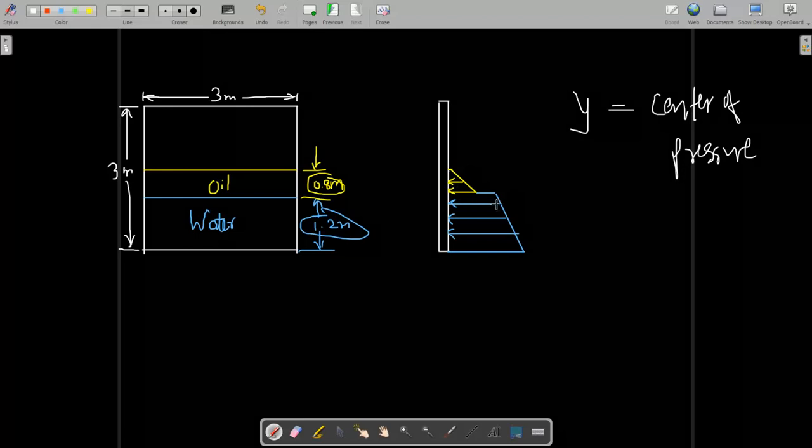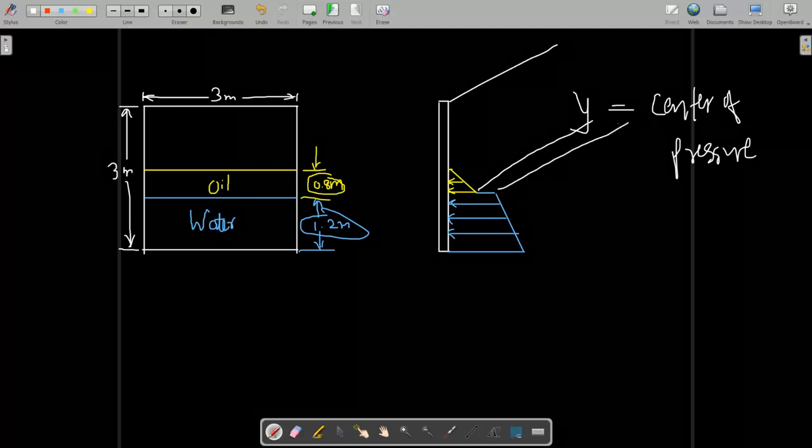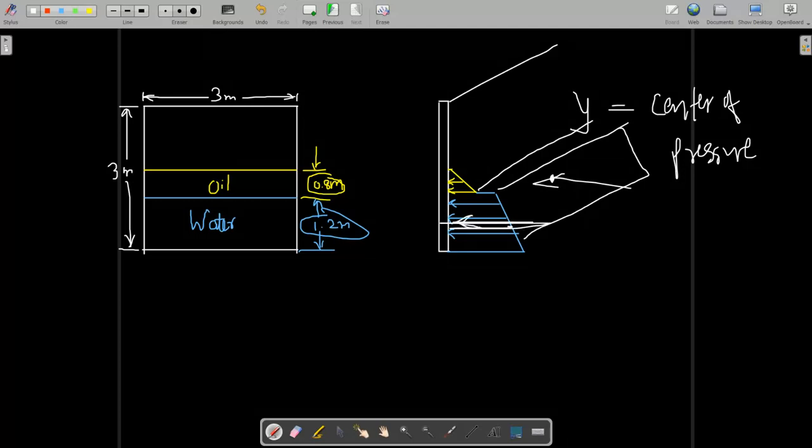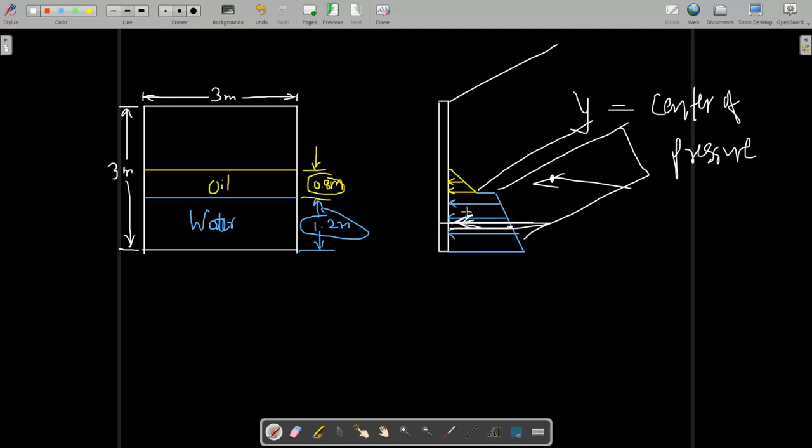This I have drawn, the pressure prism. This is in 2D. If you draw in 3D, it will be a prismatic type, like this. So this is the prism. Wherever the centroid of this prism is, if you look in 2D, at that point the force will act, and since this is not a fully submerged body, your center of pressure is not at the centroid of the geometry of this water and oil.